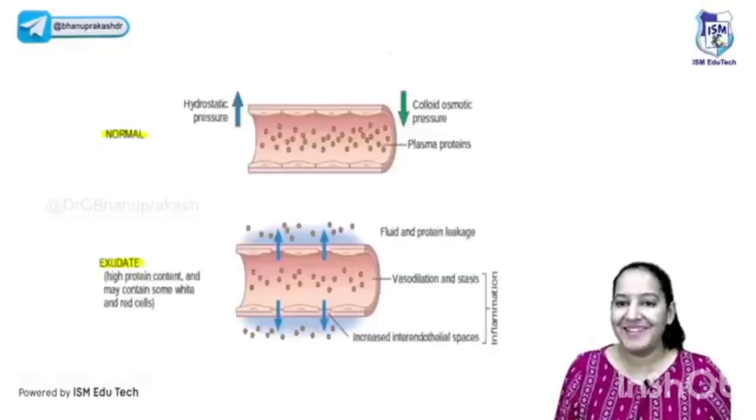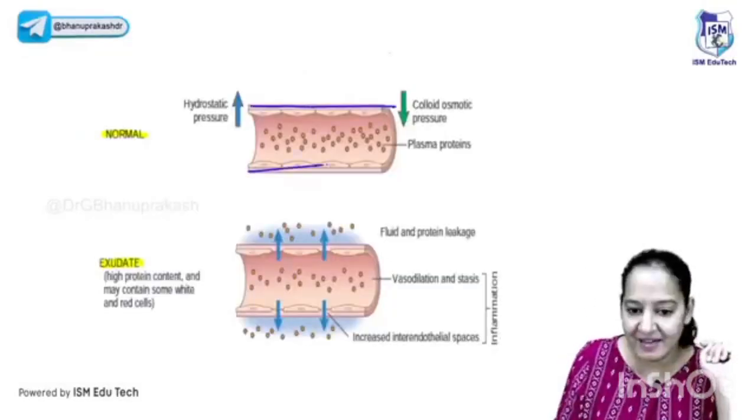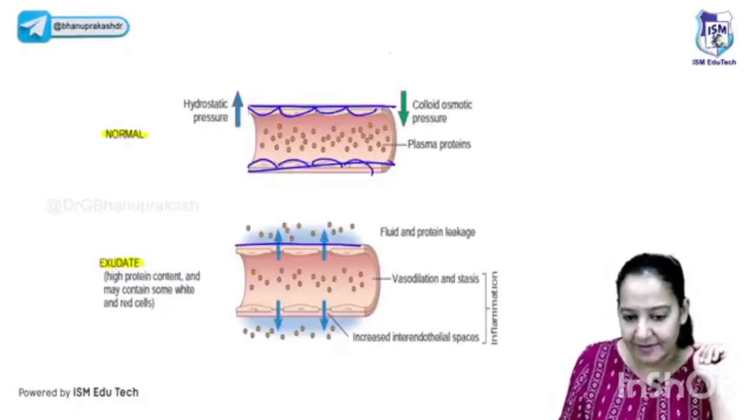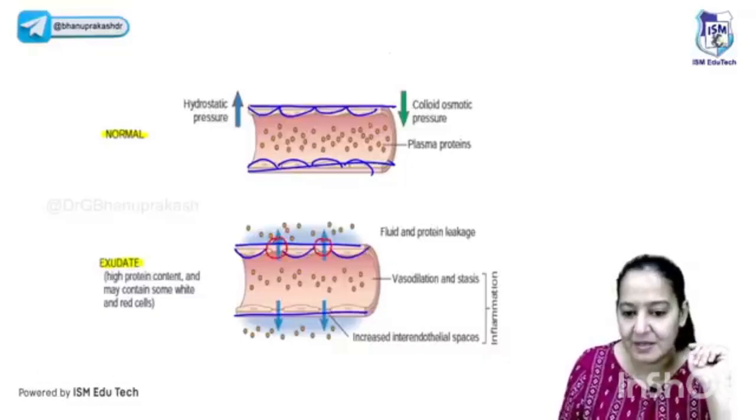Have I told you this diagram? In the inflammation chapter, you can see the blood vessel here, the endothelial lining is continuous. Okay. You can see the blood vessel here. Here also see the blood vessel. But here the endothelial lining is not continuous. There are gaps in between. See the gaps. The gaps are present in between.